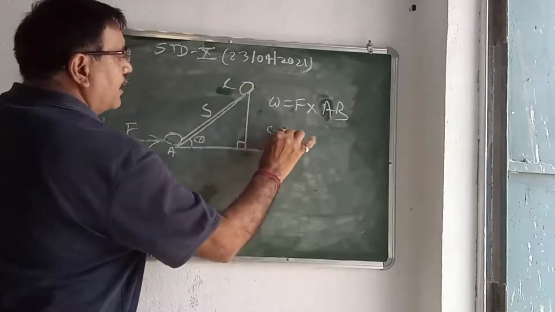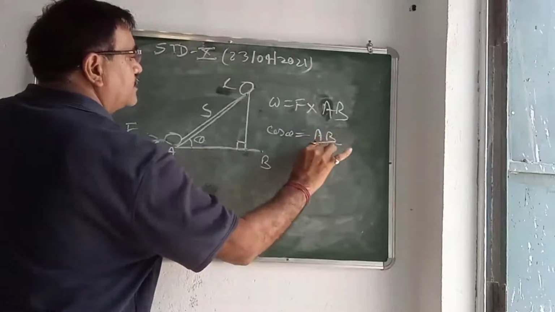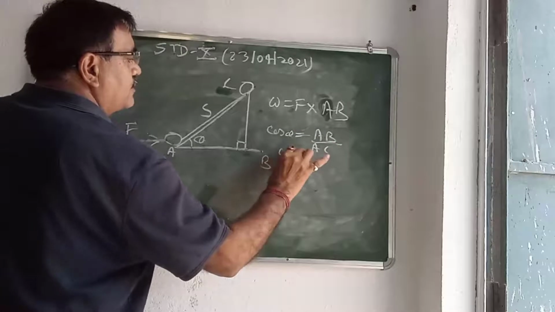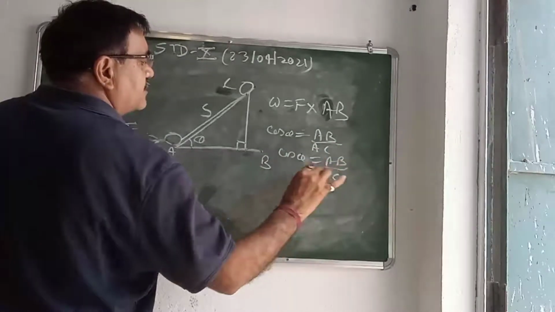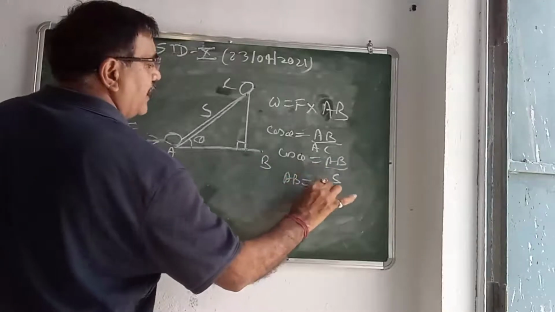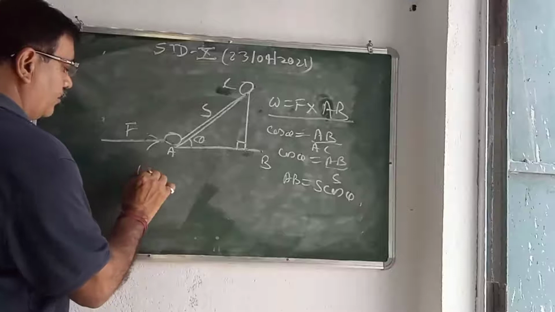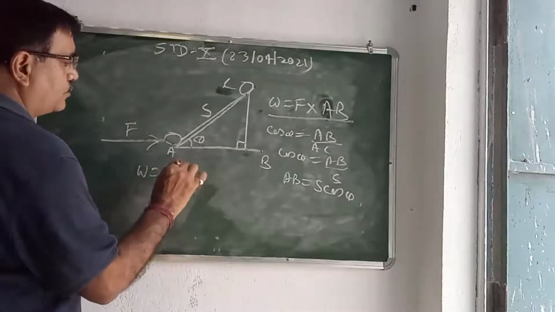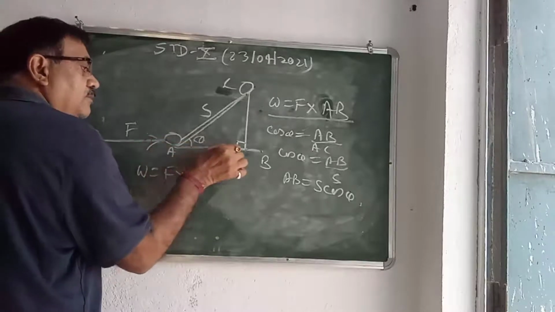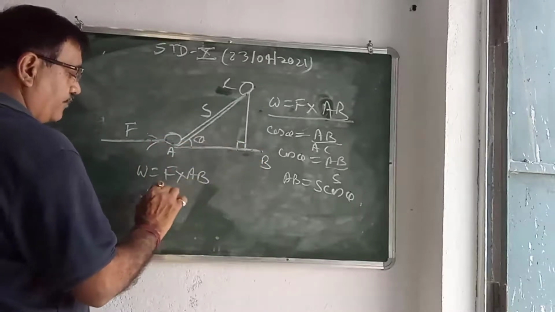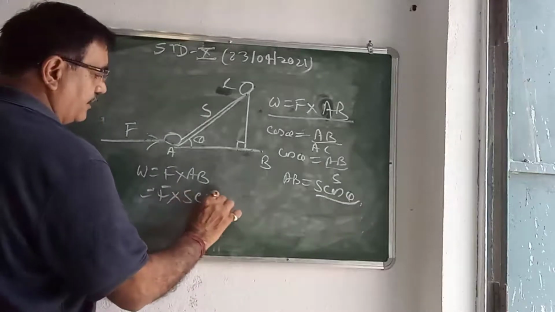Now cos theta is equal to base by hypotenuse. Base is AB, hypotenuse is AC, which is S. So cos theta equals AB by S, so AB is equal to S cos theta. Now work done is equal to force into displacement in the direction of the force applied. So F and AB value, we get the component S cos theta.